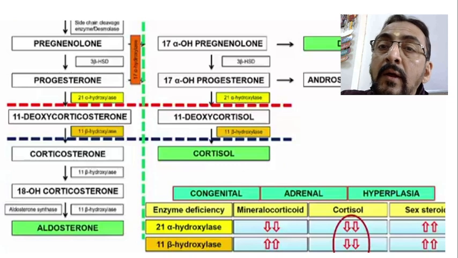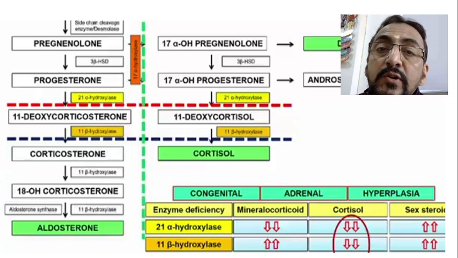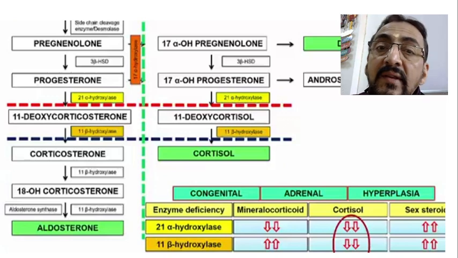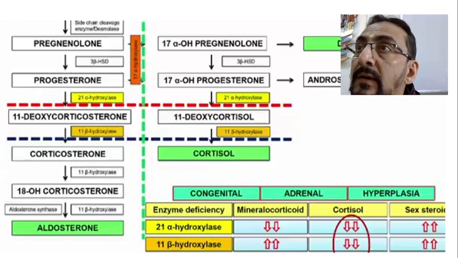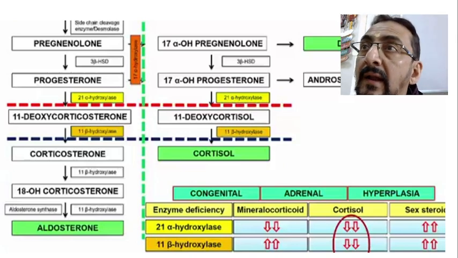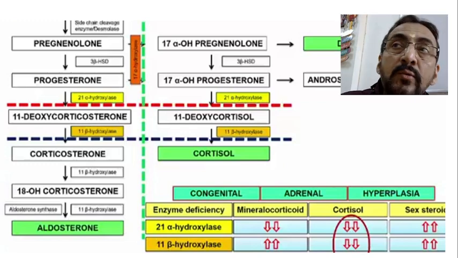Here also, when they are converted into this form, 17-OH progesterone and pregnenolone, for their next conversion into cortisol we require an enzyme called 21 alpha hydroxylase, the same enzyme. That is absent, so that is also not formed. Now these two things remain in the blood or adrenal gland, and the only pathway left for them is to get converted into the next pathway.